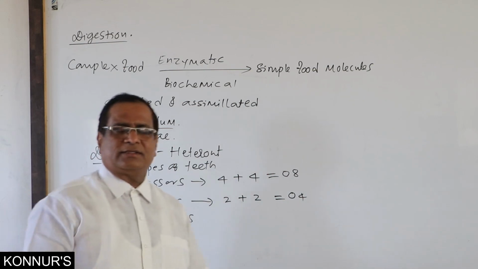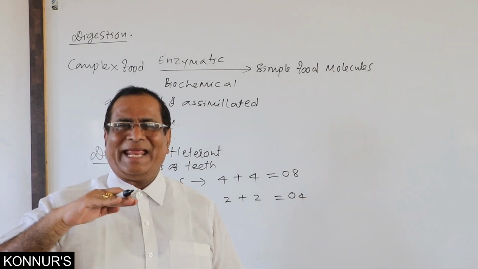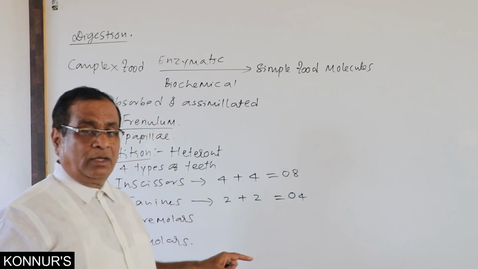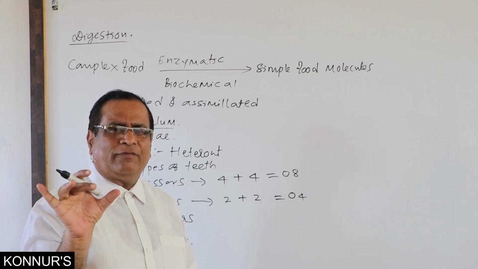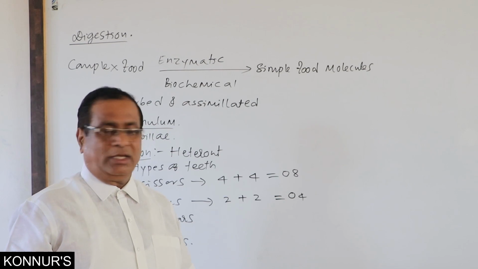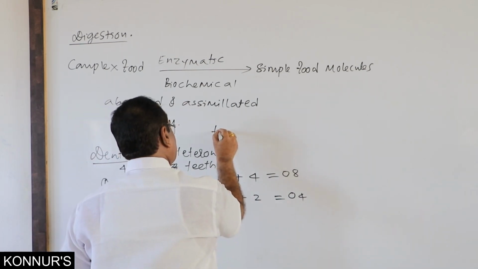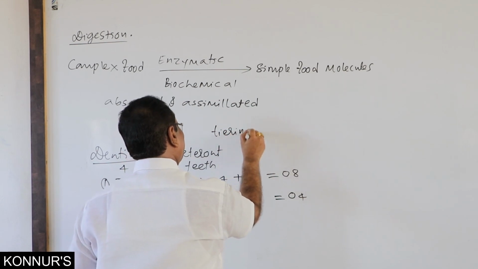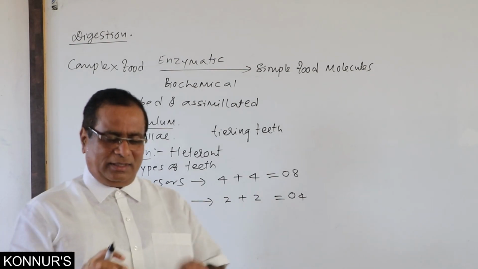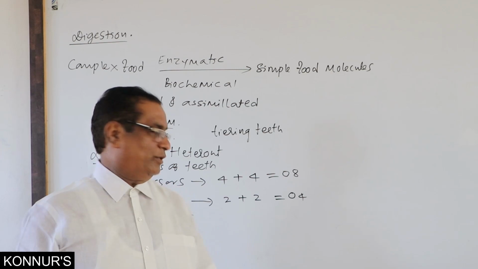And premolars. These are the teeth with blunt edge. As far as canines, they are meant for holding the food, while incisors cut the food. Even these canines are otherwise said to be tearing teeth. They tear the food. The canines tear the food.